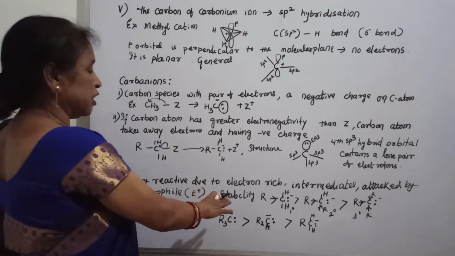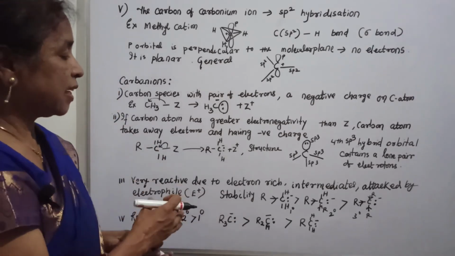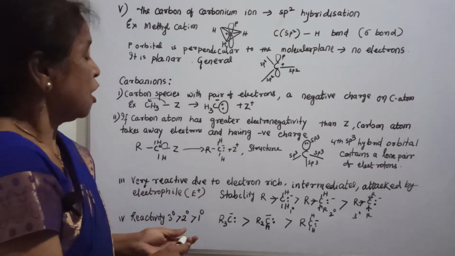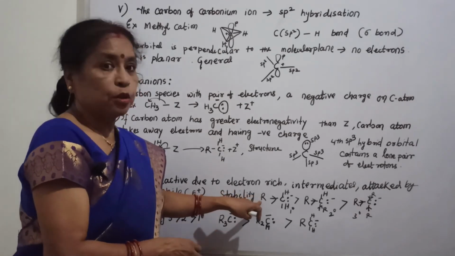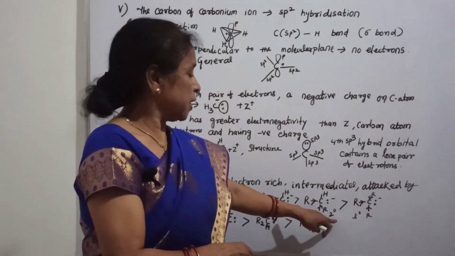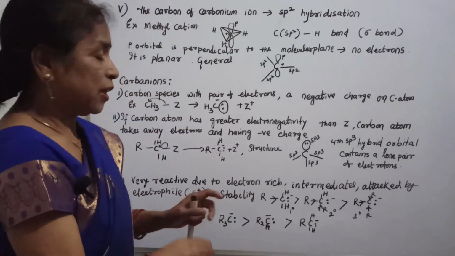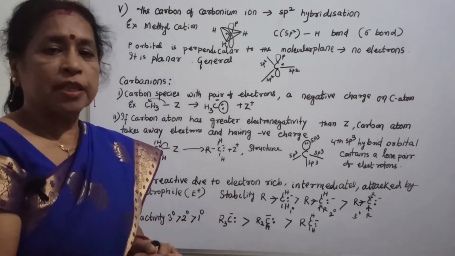Again see the stability here, primary is more stable than secondary than tertiary, because in primary one alkyl group is present, in secondary two alkyl groups are present, and here three alkyl groups are present. And what is the nature of the alkyl group?